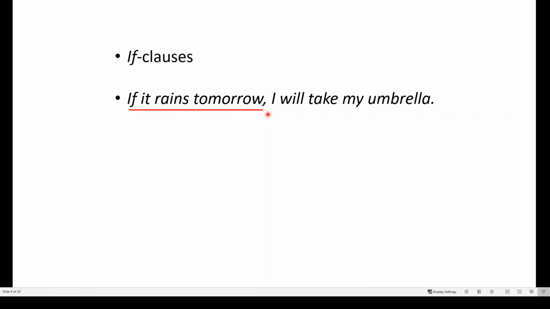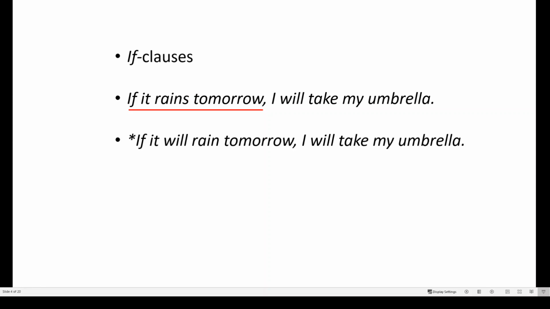Here is the adverb clause, and here it's in the present tense. It cannot be in the future tense, so it is not possible to say, if it will rain tomorrow, I will take my umbrella. So the future tense will in the if clause is not grammatically correct.